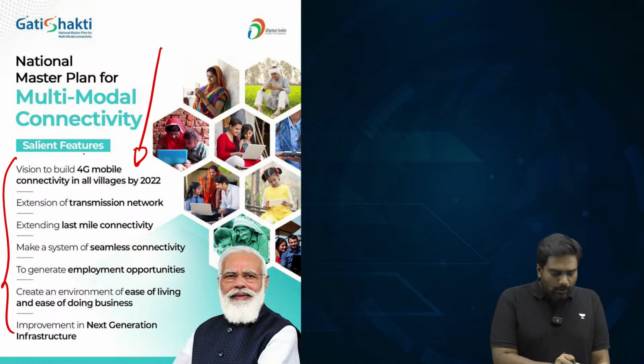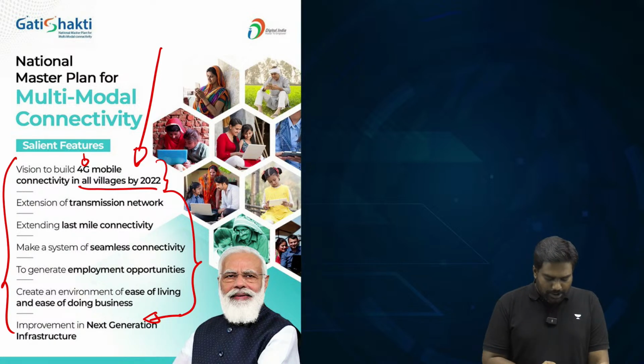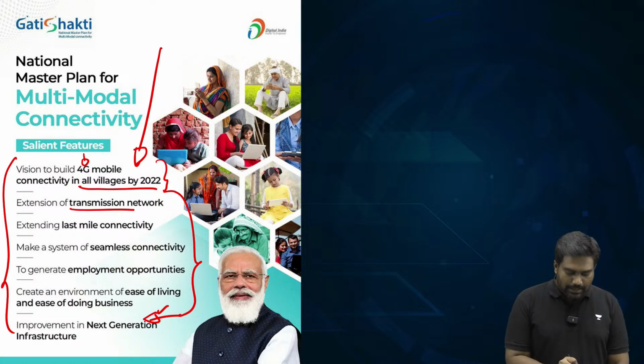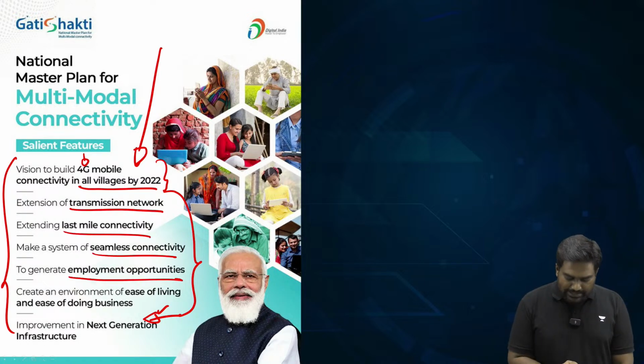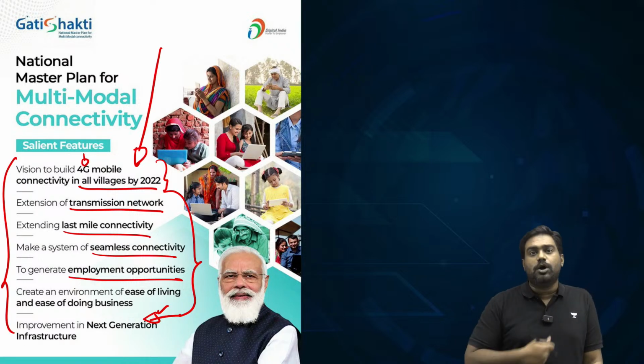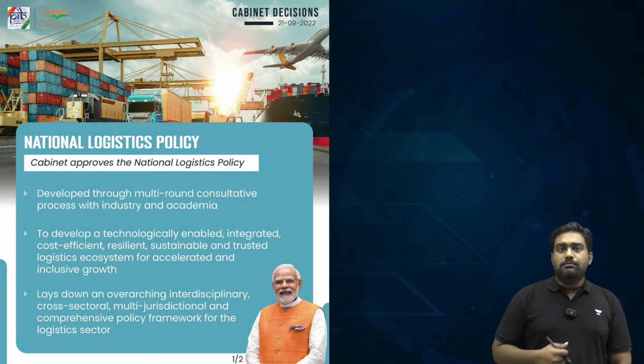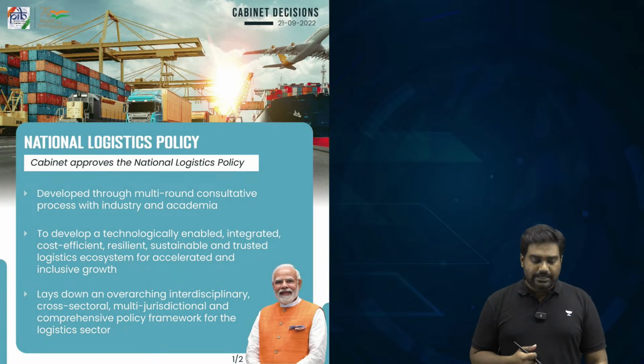Be it the rollout of 4G networks in all villages, the adoption of emerging communication technologies like 5G and 6G networks, and improving the last mile connectivity and thus driving economic activities and creating livelihood opportunities. These are the priorities of the National Master Plan on multimodal connectivity.